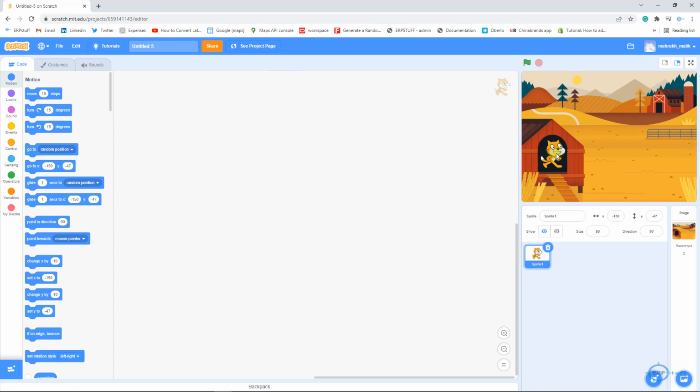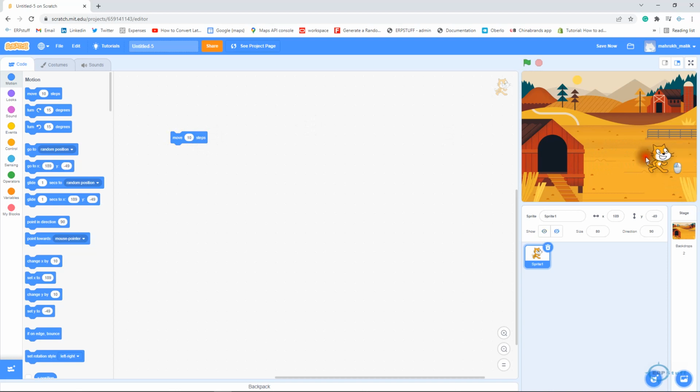Okay, now let's say, for example, I have to move this sprite. It is here. So I will just drag this from here to here. This is my programming area, this center one. It says move 10 steps. If I click here, just see, the sprite is moving to the right side 10 steps, right?